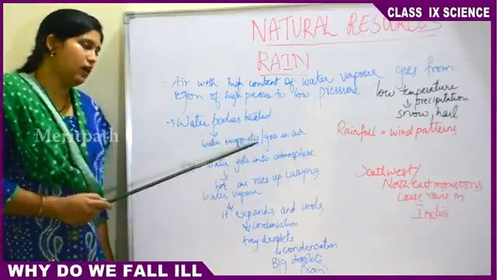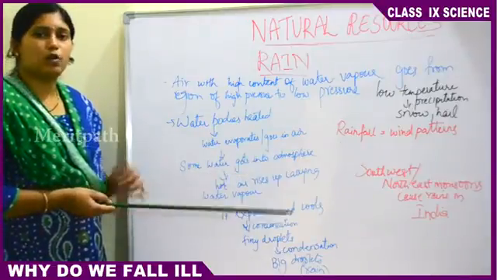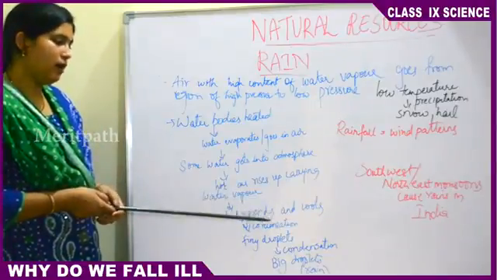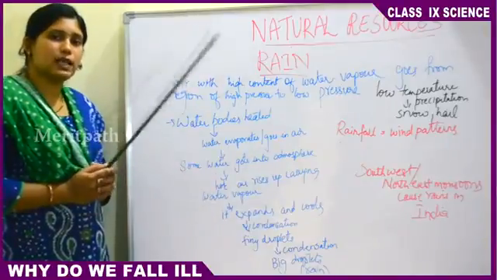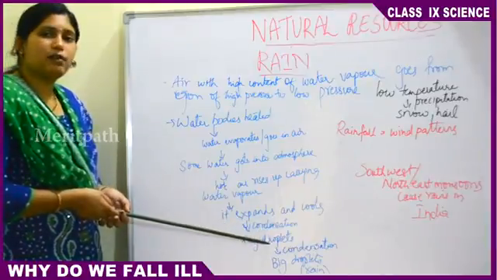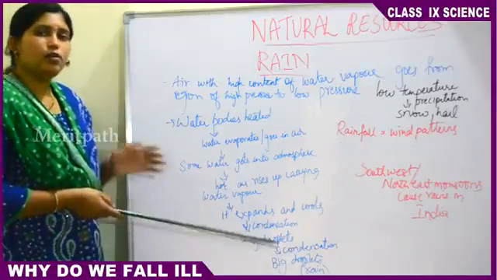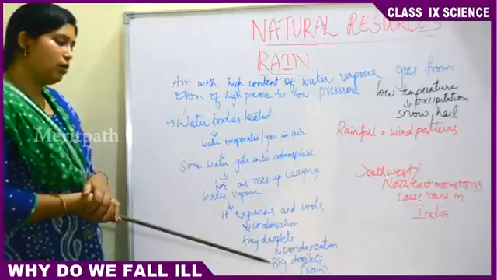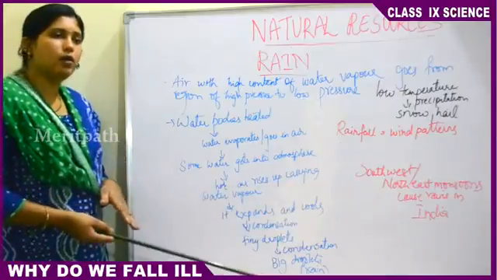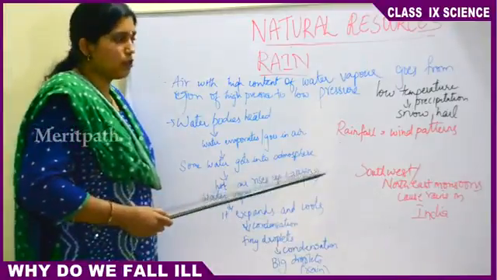When water bodies are heated up, water evaporates or goes into the air. Some of the water vapor goes into the atmosphere. When hot air is rising up carrying water vapor, it expands and cools down because the temperature decreases as you go up, it gets colder. In this process of condensation, this water vapor will convert into tiny droplets of water. These tiny droplets further undergo condensation, and as they cool down, they form big droplets of water. These big droplets cool down and come back to the surface of the earth in the form of rain. So this is due to high temperatures.